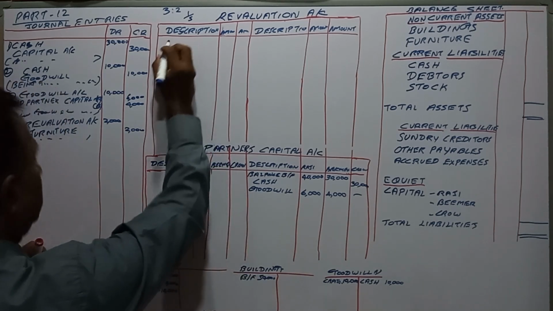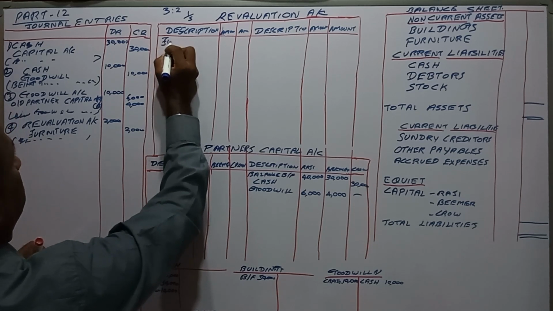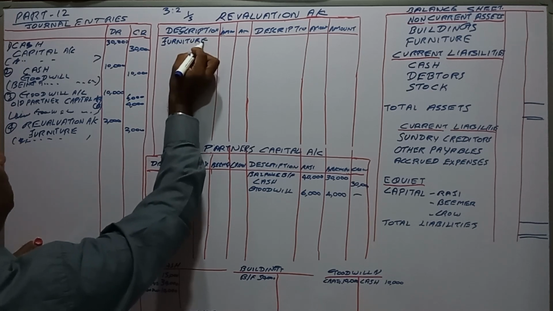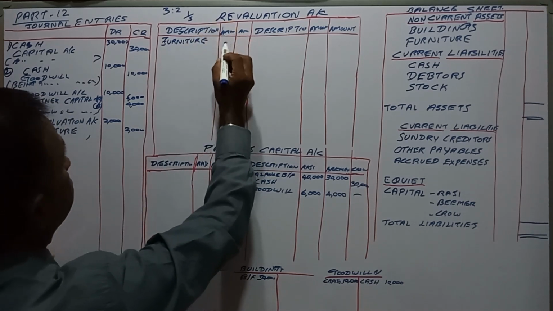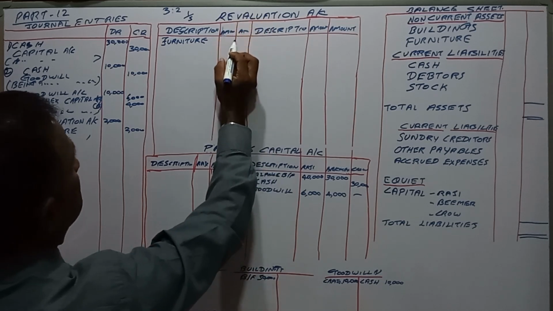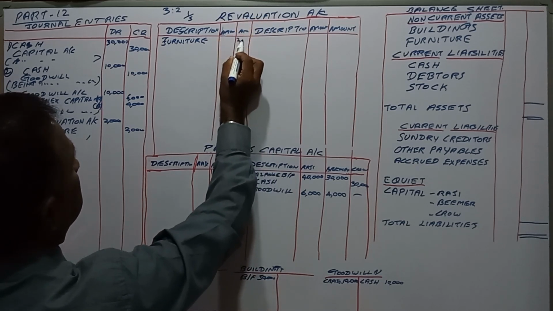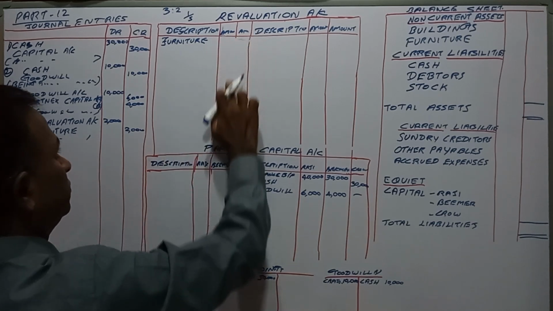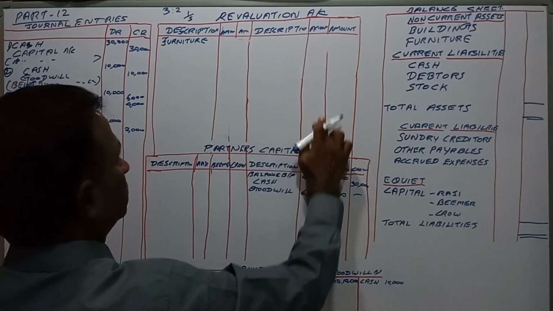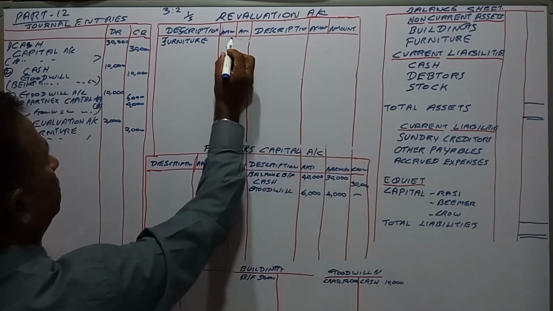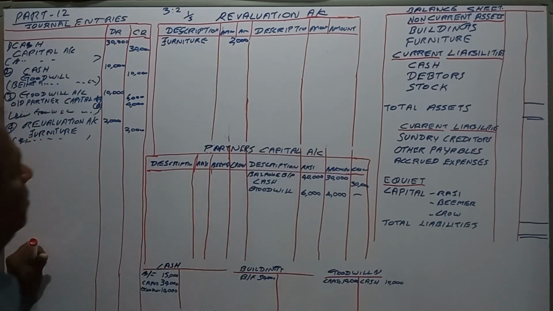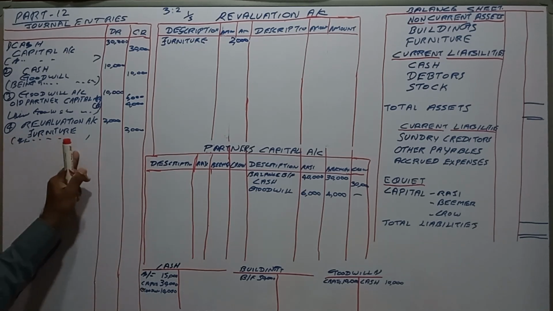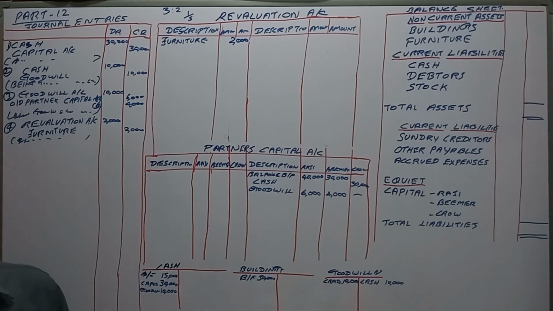Revaluation account saying furniture account 2,000, right? Debit and credit to furniture account, being depreciation provided.